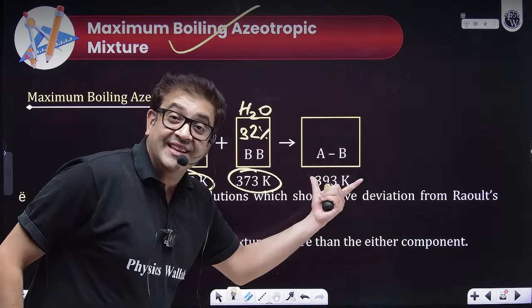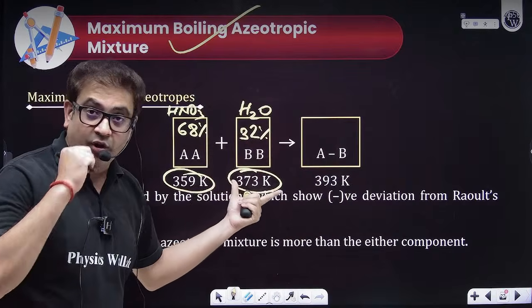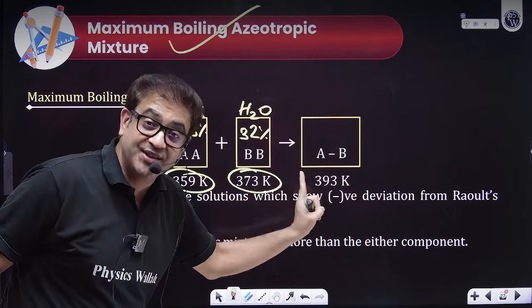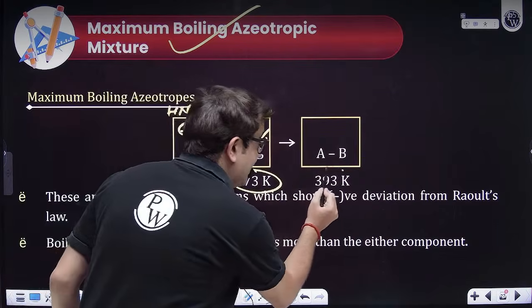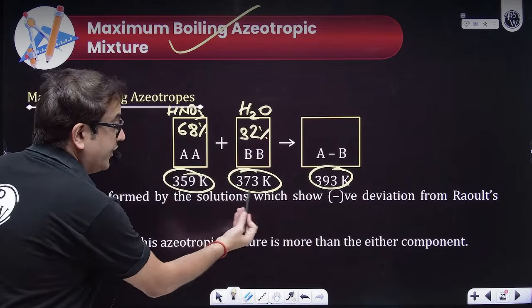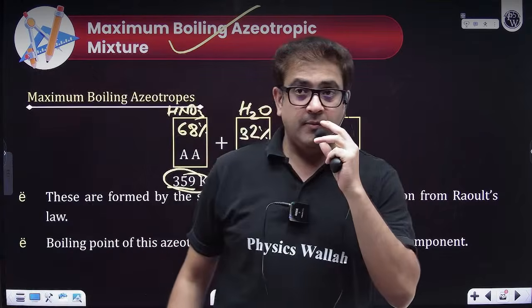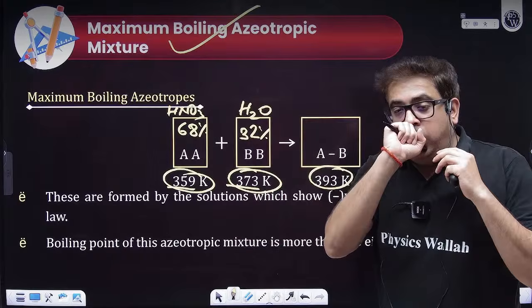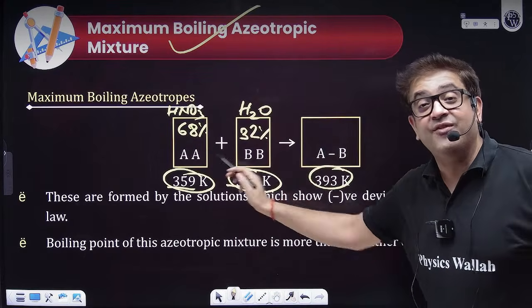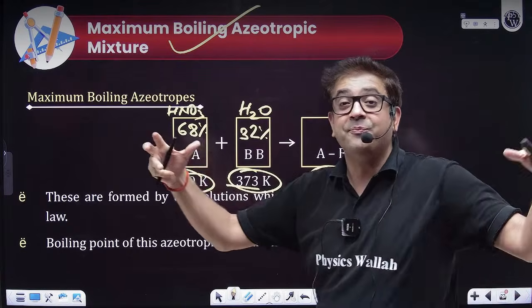And once they reach this composition, nitric acid 68%, water 32%, they behave as a constant boiling mixture, and this constant boiling mixture has a boiling point which is even greater than the boiling point of individual components. Why? Why, sir? Because they are having negative deviation from Raoult's law.